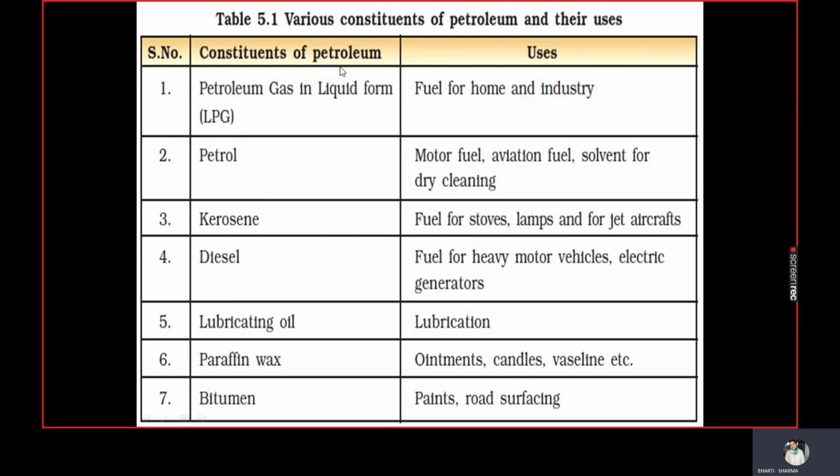First is petroleum gas, LPG, and you know very well the use of petroleum gas. Petroleum gas is used in homes as cooking gas, and of course in industries also. Petrol is used as motor fuel and aviation fuel. Aviation fuel, you understand, is the fuel used in aeroplanes and air buses, which is petrol, but this is not the same petrol as we are using in our car and diesel, in our car and scooty and motorbike. No, this is a different one.